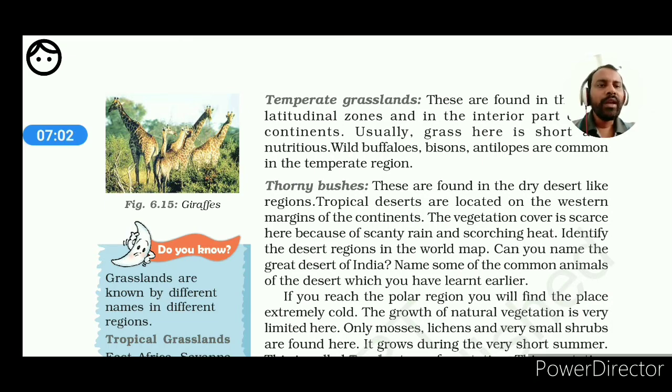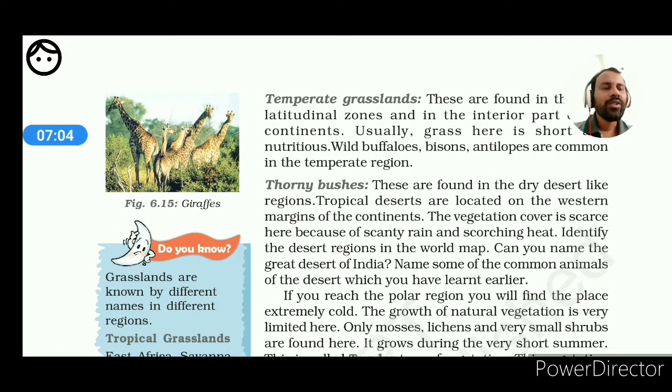So in India, where there is a possibility to have the thorny bushes, obviously the hot desert region of India, that is known as the Thar desert. That is the western side of Rajasthan. So in the map you will also try to locate the thorny bushes found in India, that may also be given in the examination to locate.